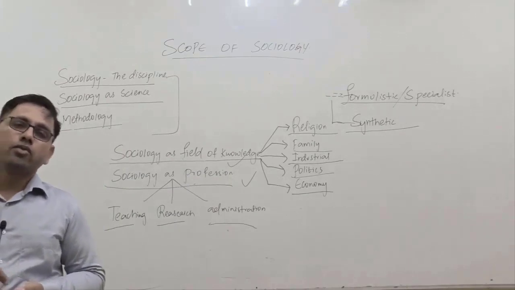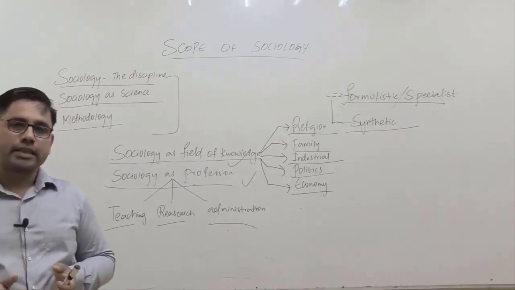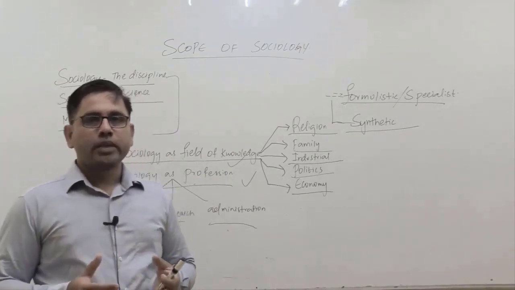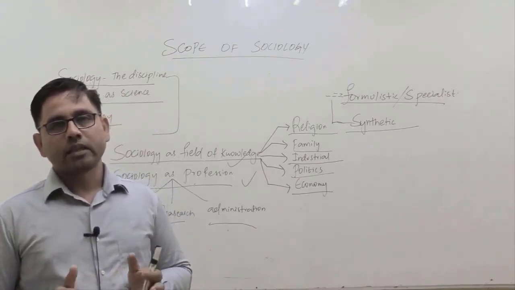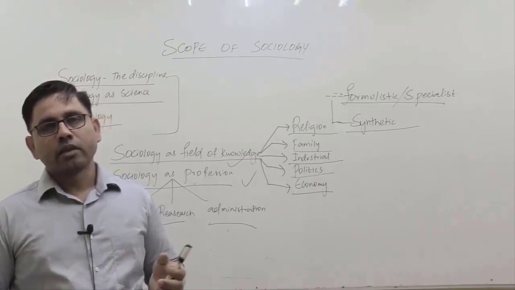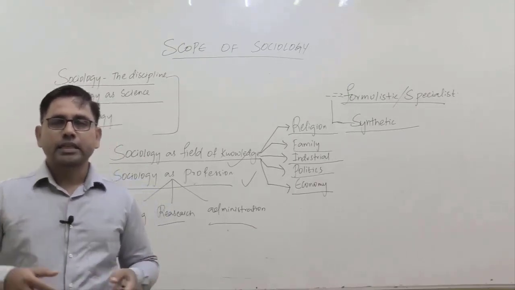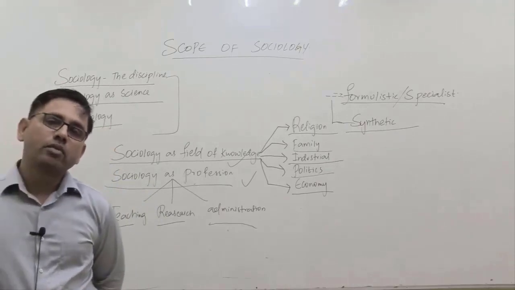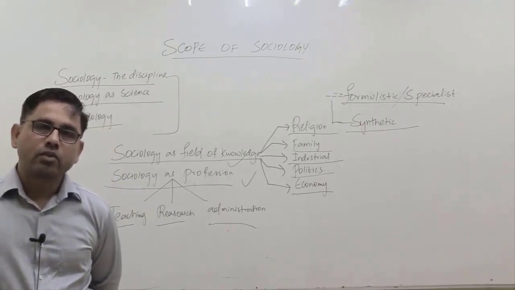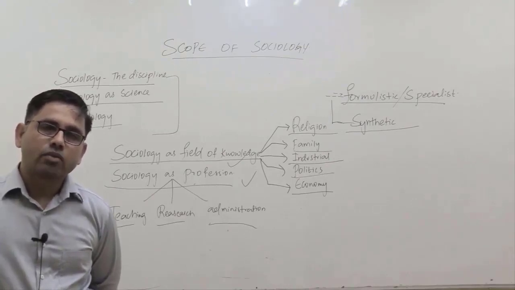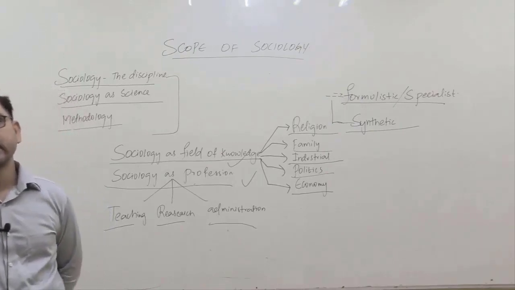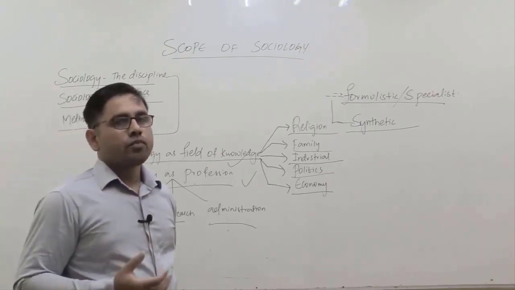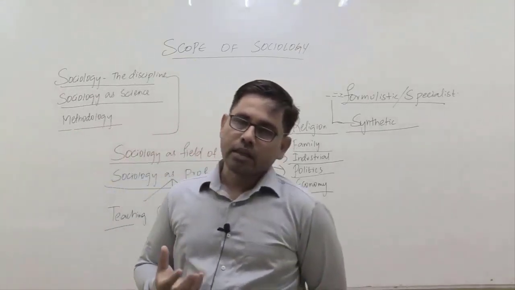Because of that, those who belong to the synthetic school say that our approach should be a kind of coordinated approach where we cannot compartmentalize the research or subject of sociology from other disciplines. It has close relation with anthropology, it has close relation with philosophy, it has close relation with economics. That is known as the synthetic school of thought, which talks about a coordinated approach. So through this small discussion, I hope that you people have now got some general idea of what exactly is